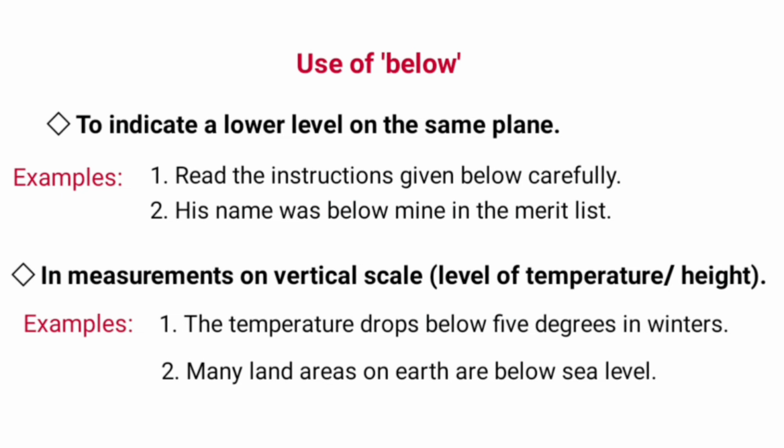We also use below in measurements on vertical scale, like level of temperature or height. Examples: the temperature drops below 5 degrees in winters. Many land areas on earth are below sea level.